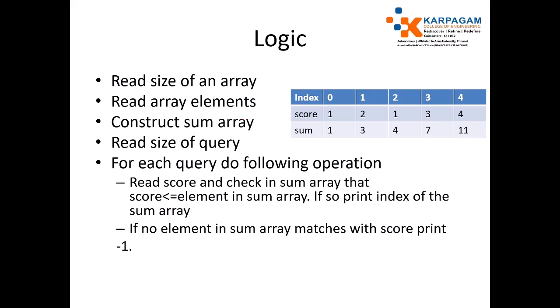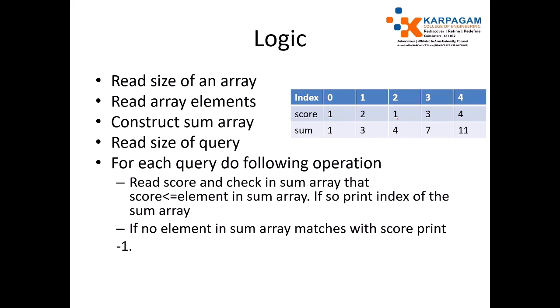Let me tell the logic. First read the size of the array, read the array elements in the second line, and construct a sum array. While entering the data itself, 1 2 1 3 4, you have to sum at every stage. Initially it was 1, and in the second pass, add the first element with the second element and store it, giving 3. Next, just accumulate it by scanning the other elements. So now already you have 3.